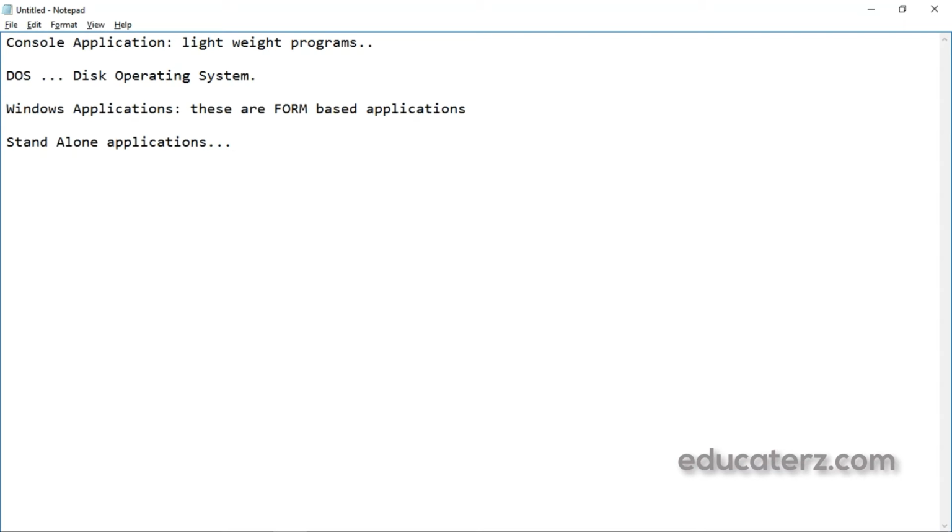So Microsoft Word will be running under the Windows environment only. And these Windows applications consume the services provided by the Windows operating system.